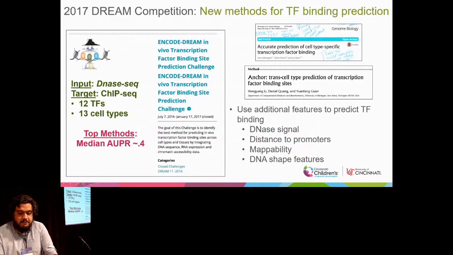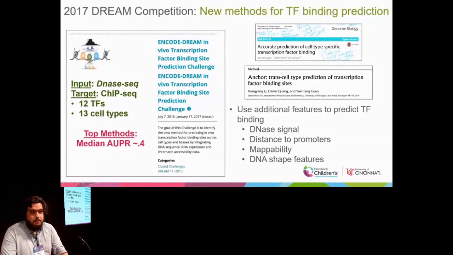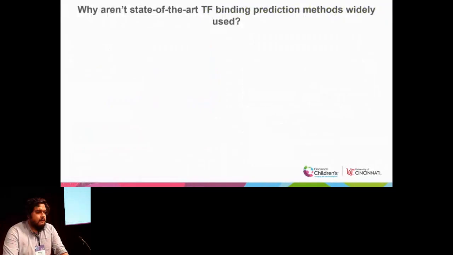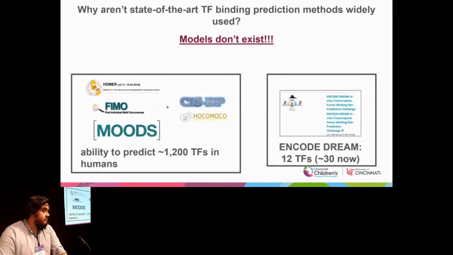So in 2017, the ENCODE-DREAM Challenge pioneered state-of-the-art methods for predicting transcription factor binding using DNase hypersensitivity data. And they also used some other genomic features. The methods that came out of this challenge were able to achieve a median AUPR of 0.4, so fourfold higher than what you can get with motif scanning alone. But these methods aren't widely used. And why is that? Well, the models don't exist. If you use motif scanning, you can predict about 1,200 TFs, even if it's not the best prediction. Whereas with these state-of-the-art models, you can get 12, and I think now 30.